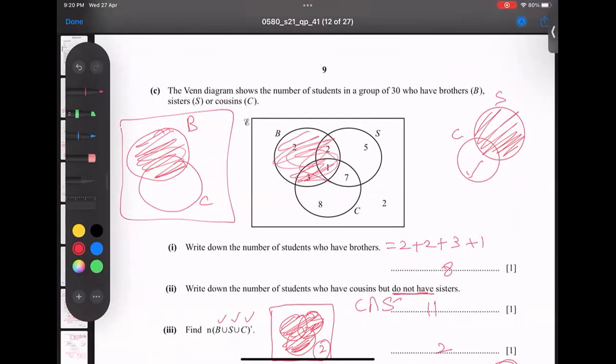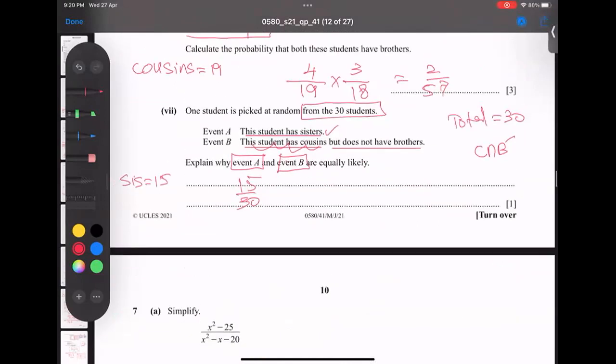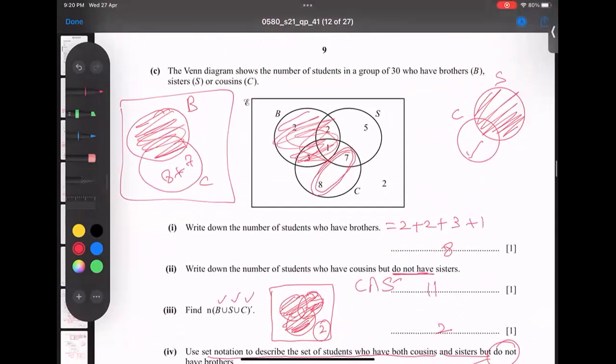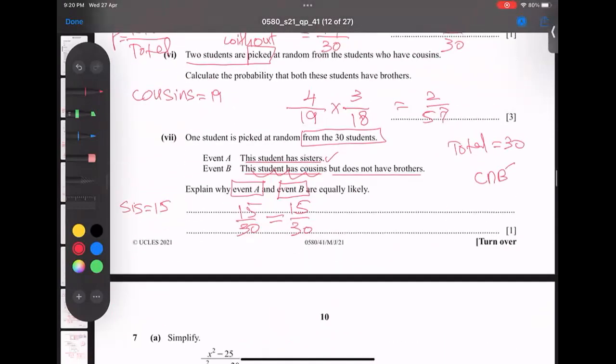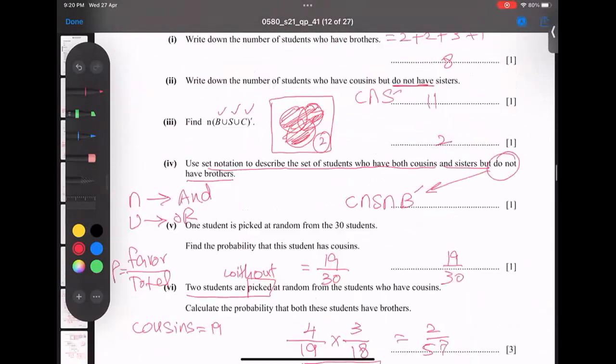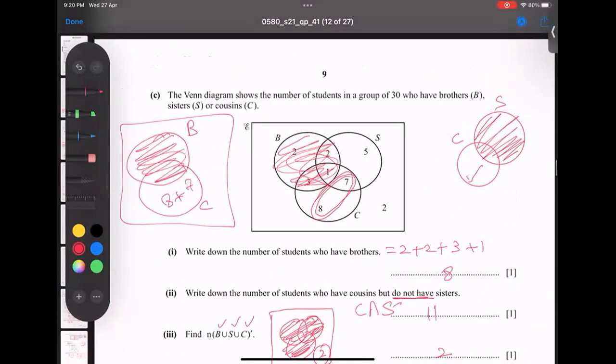If I check carefully, look, 7, 8, plus 15 comes. You see 7 here, 8. So 15 comes. Again 15, it means again 15 by 30. So they are equal to each other. To repeat, he talks about C intersection B complement. It means I will not take a brother, but only the complement. Sorry, C is only cousins.